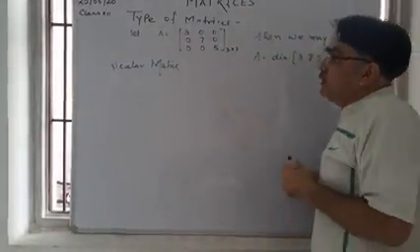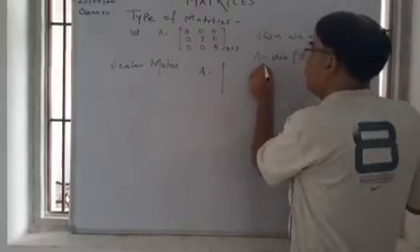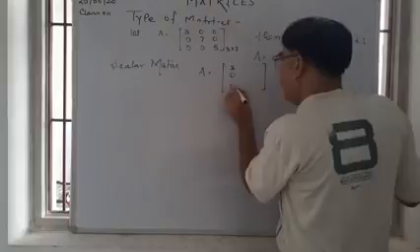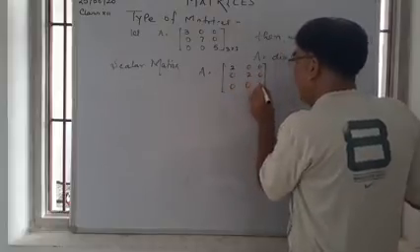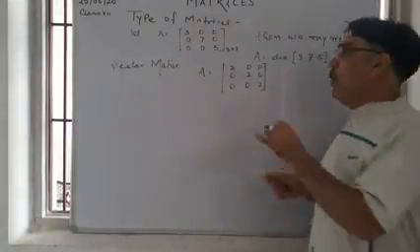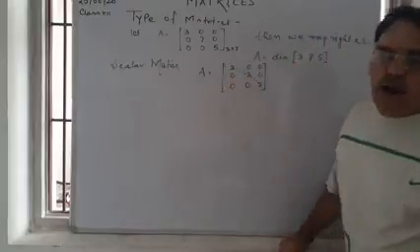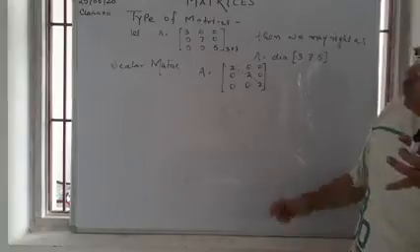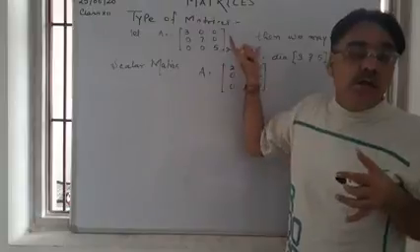So, for example, A is equal to the matrix with rows 2 0 0, 0 2 0, 0 0 2. It's a scalar matrix because you see all the elements of the diagonal are equal and all the non-diagonal elements are 0. So a scalar matrix is a diagonal matrix.